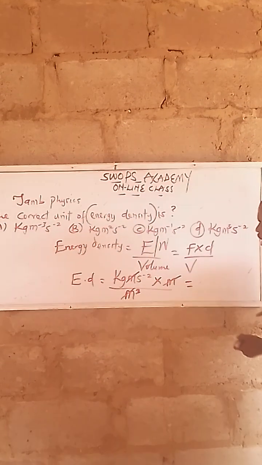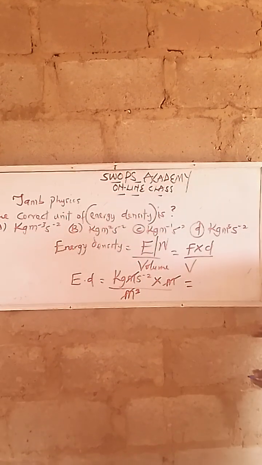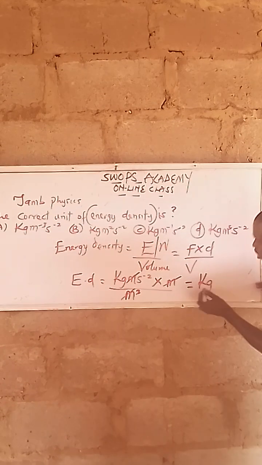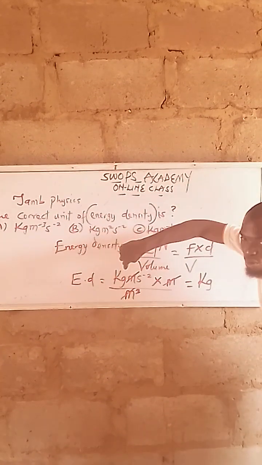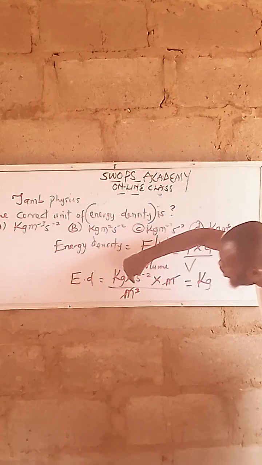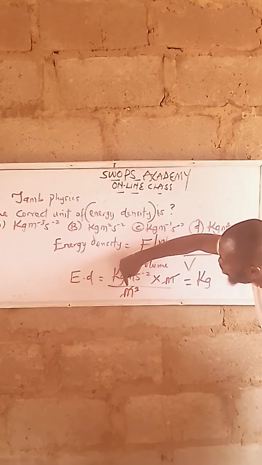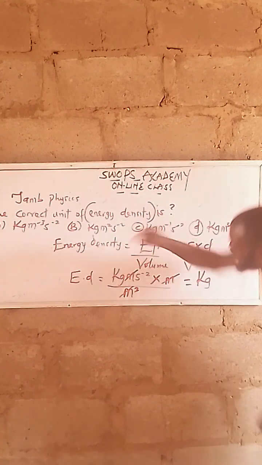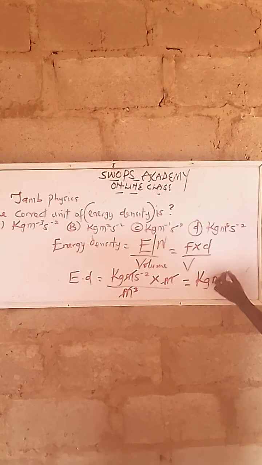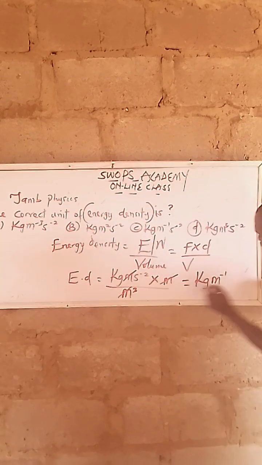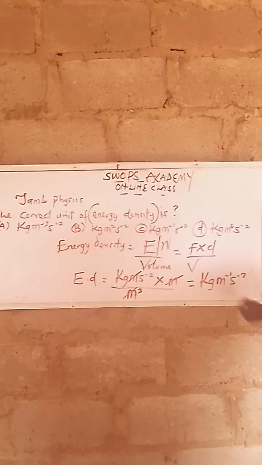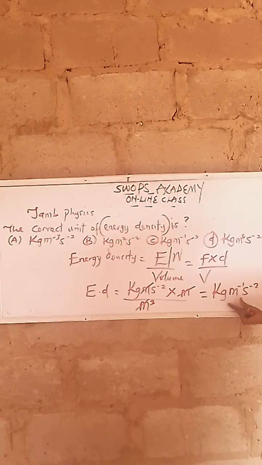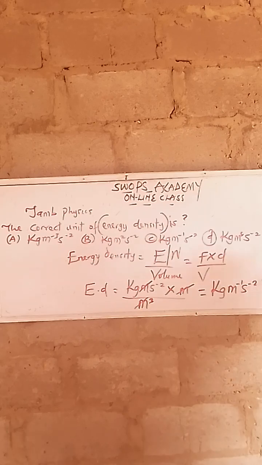Now let's try and rewrite it back. There's not anything settling one another again. We have kilogram. Then the meter that is here, remain only 1 meter that is here. Bring it up. Law of indices. When it is coming up and crossing this one, it will be what? M per 1. Are we together? Then what are we left with? We have per second square. Now let's check. This is the answer. This is the SI unit for what? For energy density.